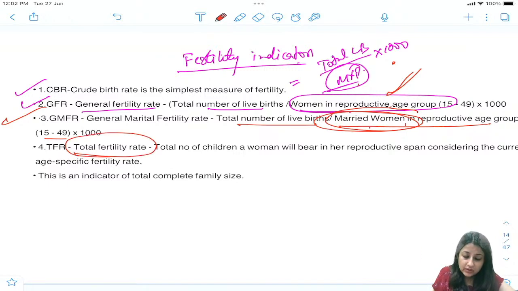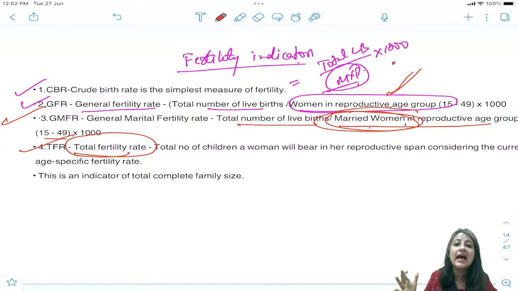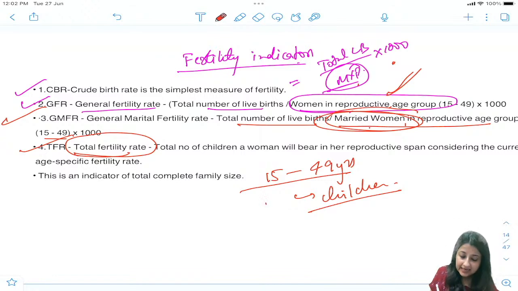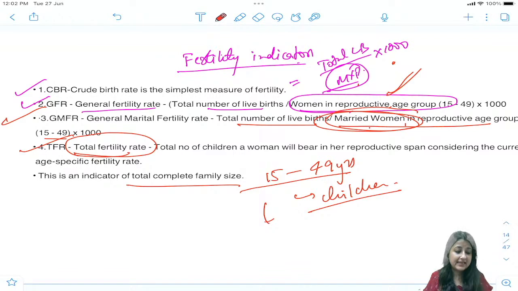But what is total fertility rate? Total fertility rate होता है total number of children a woman will have throughout her reproductive lifespan. From 15 to 49 years, how many children did she have? Okay, all right. That is why this is an indicator of complete family size.